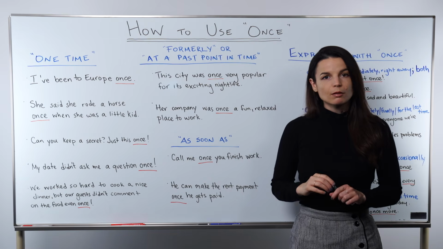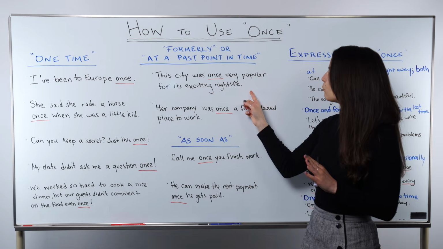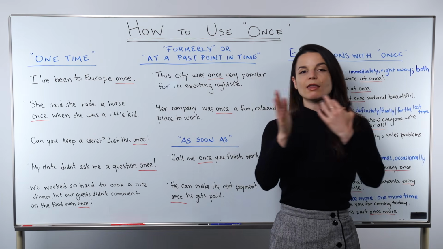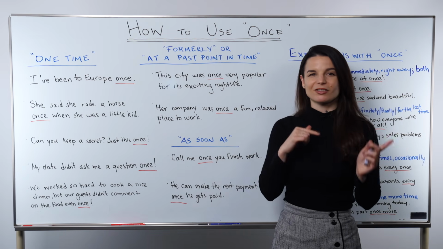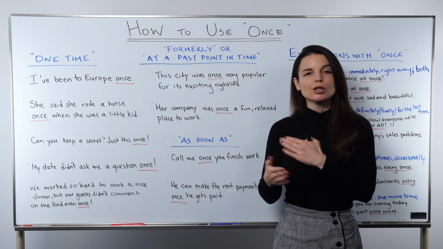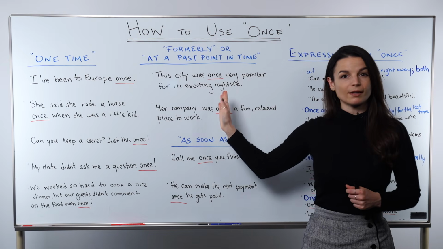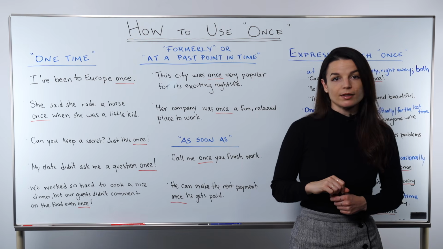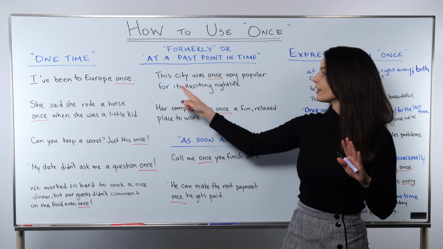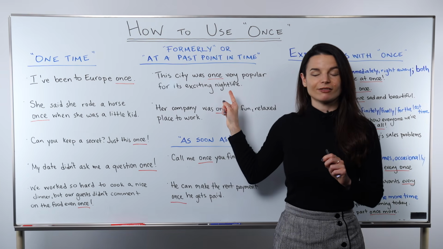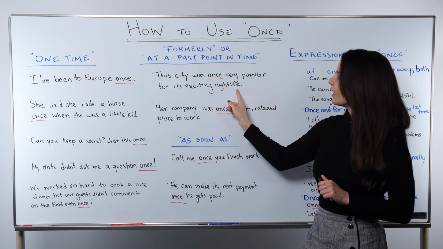So a key here, something that you can use as kind of a hint, is that often this use of once refers to something that happened in the past, in the far past. Not like yesterday or last week, but when you're talking about history, for example, you might see this use of once. So let's break down these example sentences. This city was once very popular for its exciting nightlife.